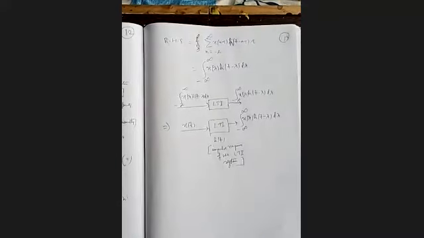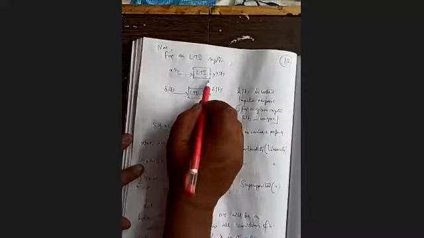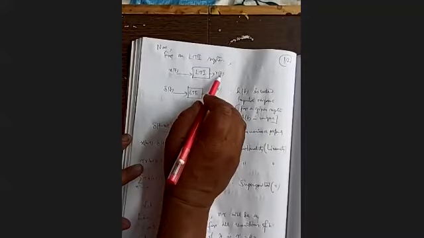Therefore, if we compare with our first block, we apply x(t) and get y(t). This is our x(t) and that is our output.